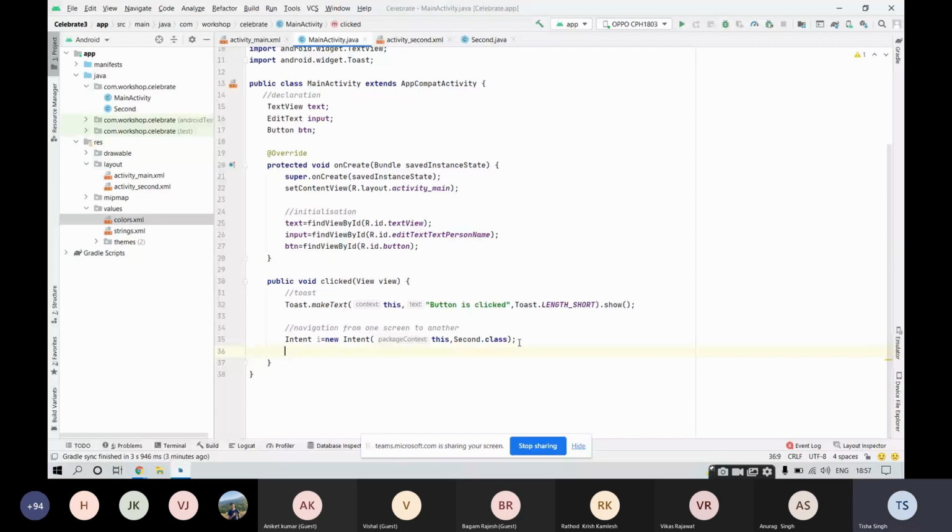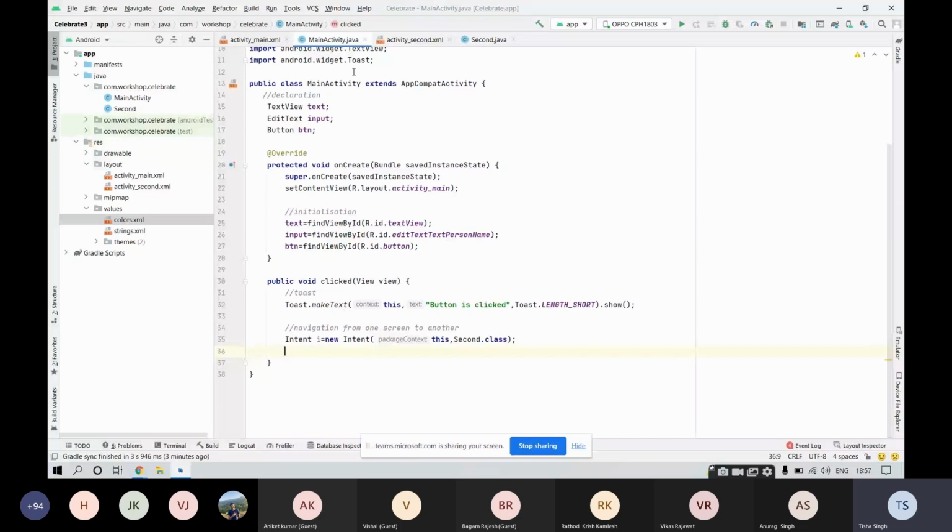Now, for I, I is the intent. For this intent I, we need to give something that this navigation from this screen, MainActivity.java, to the second screen, Second.java, will be taking with itself. Now what will it be taking?